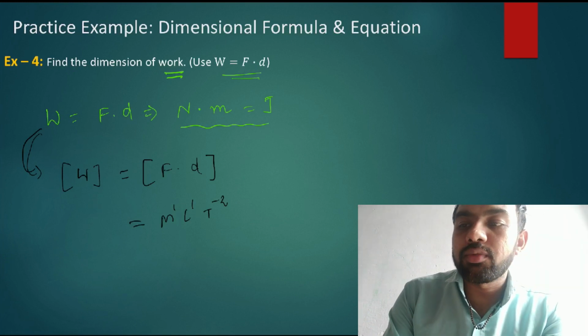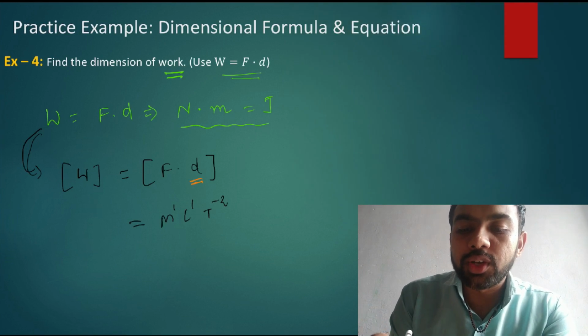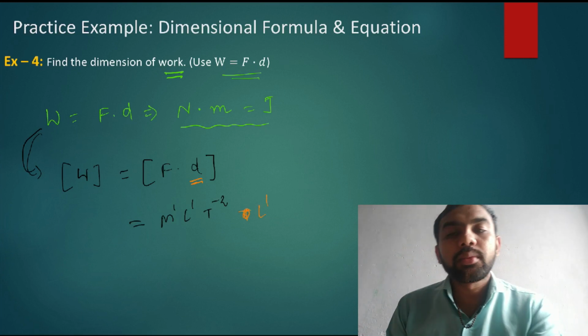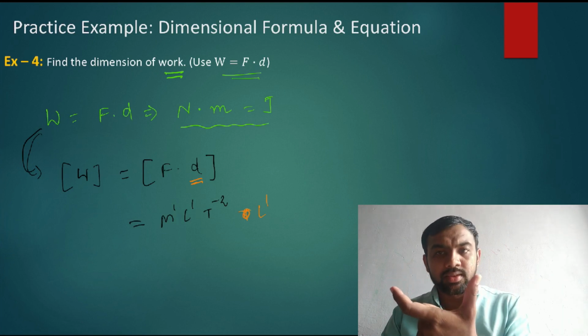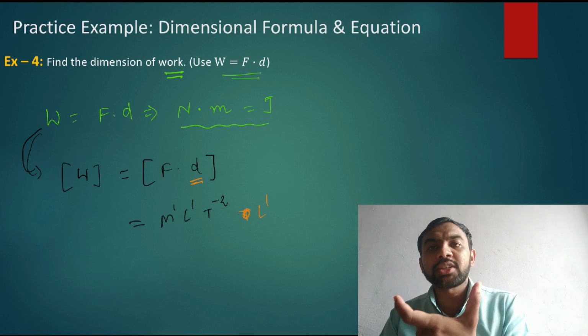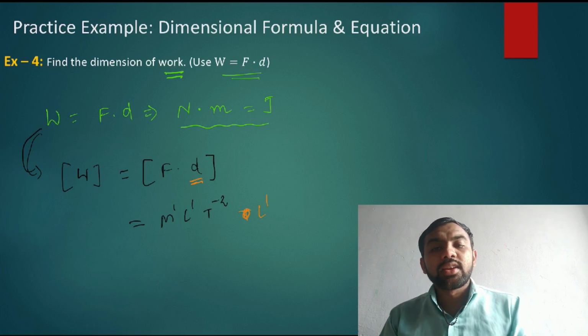Now what is the dimensional formula of D? D means displacement, and displacement means length. The dimension of length is L, so it is L1.